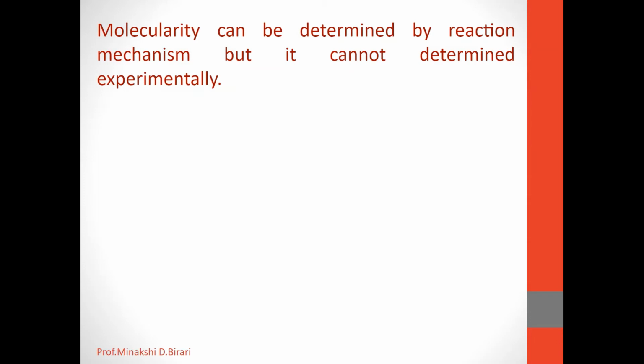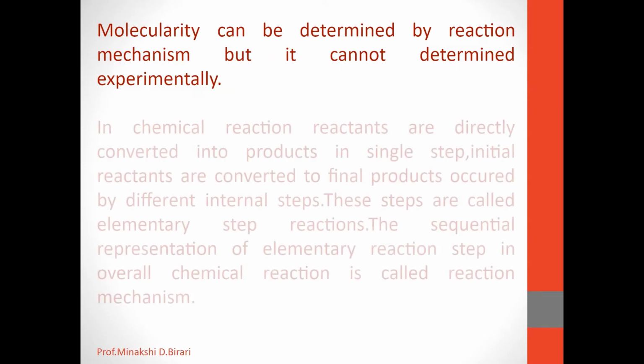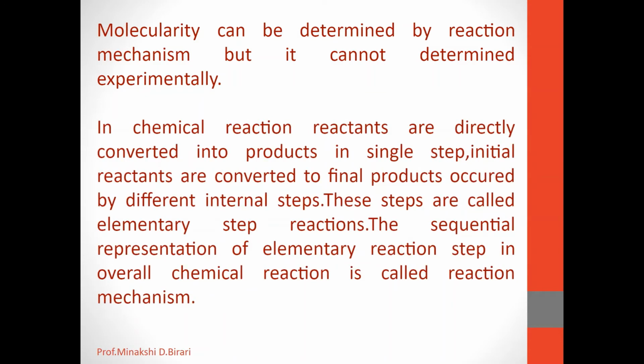Molecularity can be determined by reaction mechanism, but it cannot be determined experimentally. It is a theoretical concept and is based on the mechanism of the reaction. In a chemical reaction, reactants are not always directly converted into products in a single step. Initial reactants are converted to final products through different internal steps.